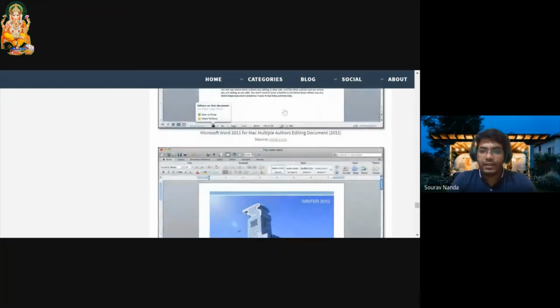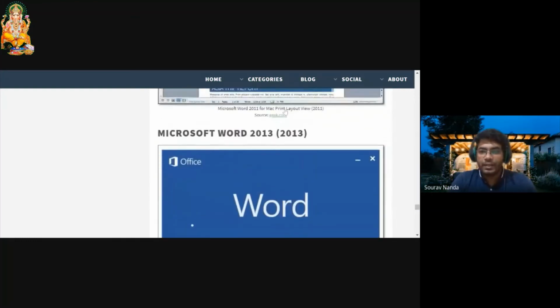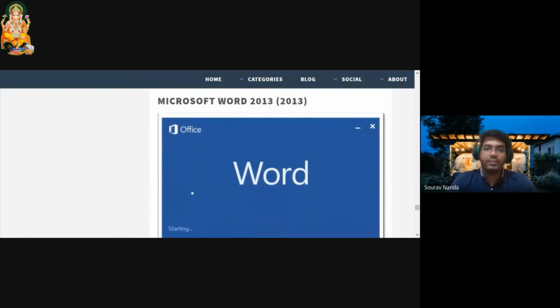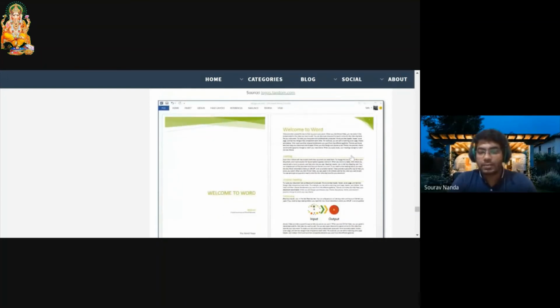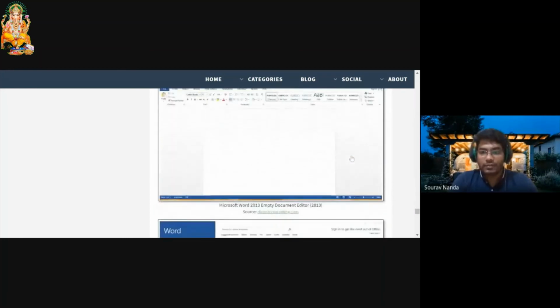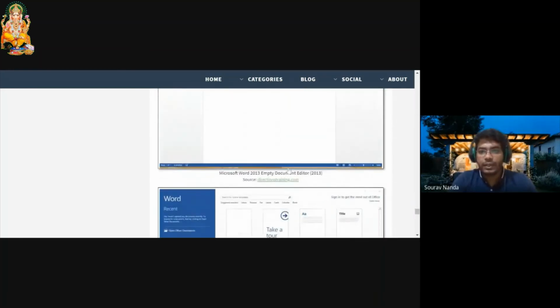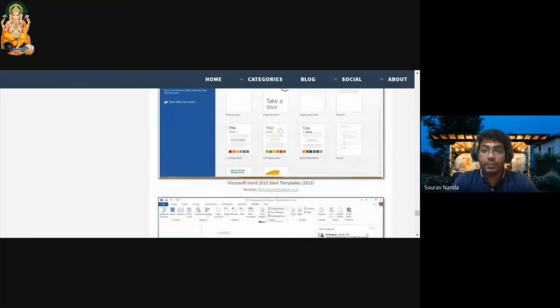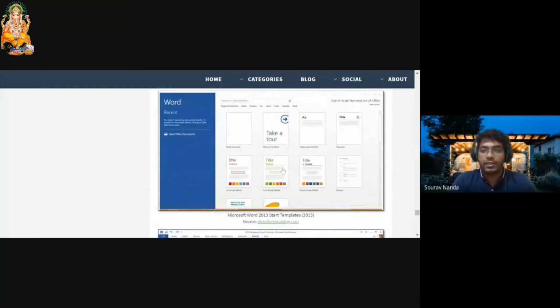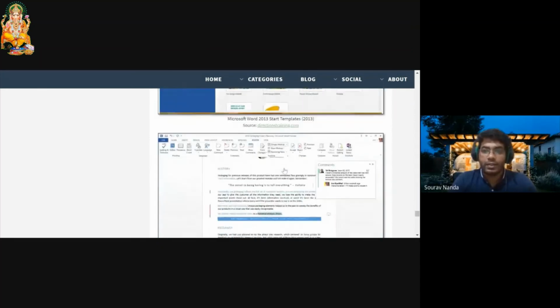2011 was a failed version as well. Next coming the 2013 version. This is also similar, not much changed except a couple of new templates were added into Microsoft Office here, and it had a cleaner UI. They also had a lot of professional versions, the standard edition, and a professional edition for people working in corporates. A lot of templates were introduced here so that you can just dive right into work.